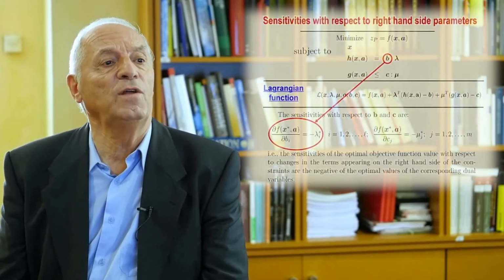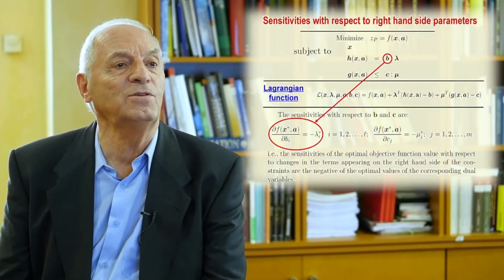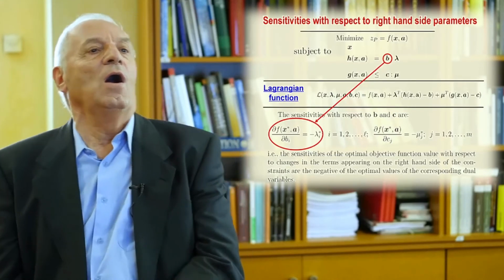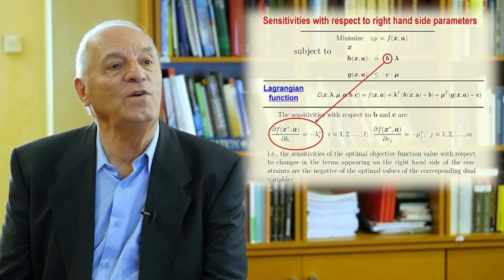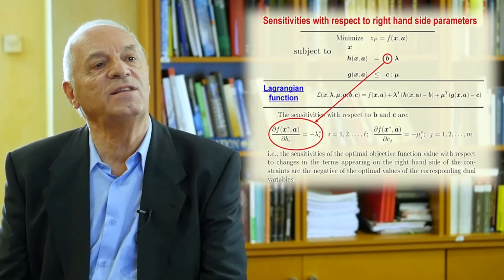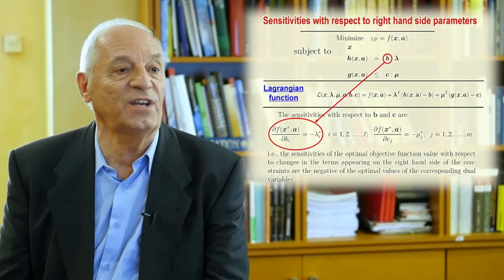We know the meaning of the dual variable. We know that the dual variables give you the sensitivity of the objective function value when we change the right-hand side terms of the constraints. This is well known.